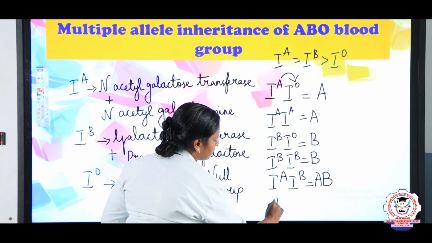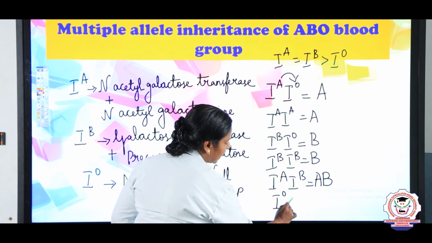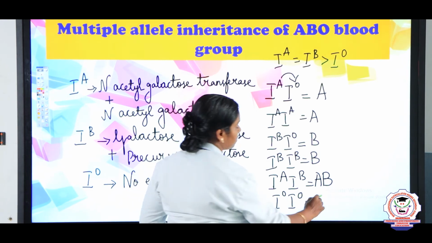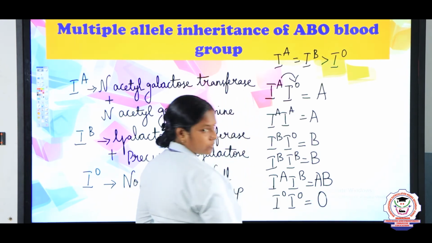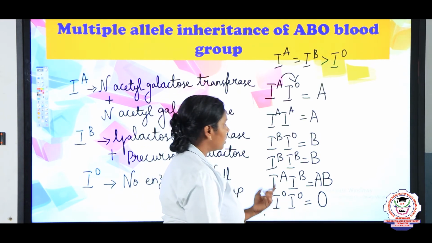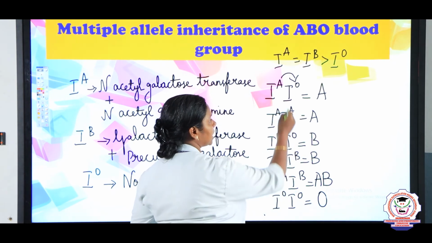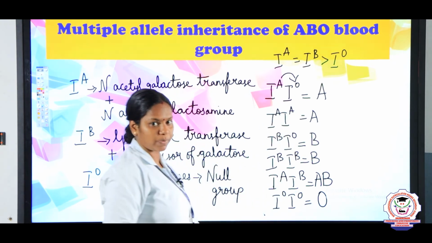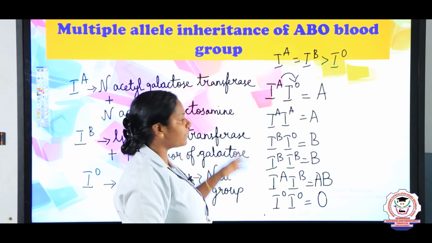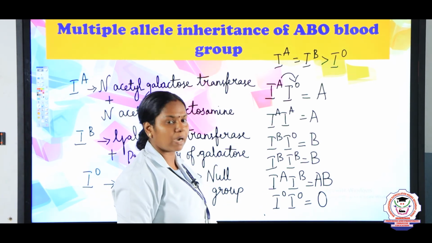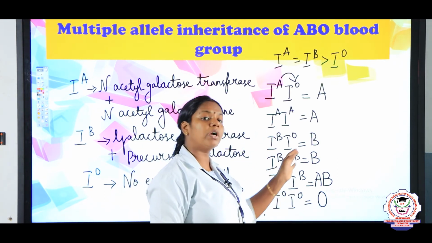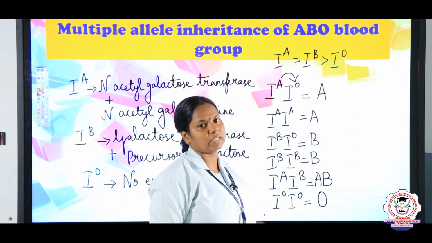And if the person possesses the alleles IO, then we can say the person possesses the O blood group, right? So O blood group comes when both the alleles are IO. But when IO comes with IB or IA, it is not expressed because A and B are dominant over the O. Now, with this we shall determine the blood group. By using the alleles, we can determine the antigen and what antibody is present in the plasma.